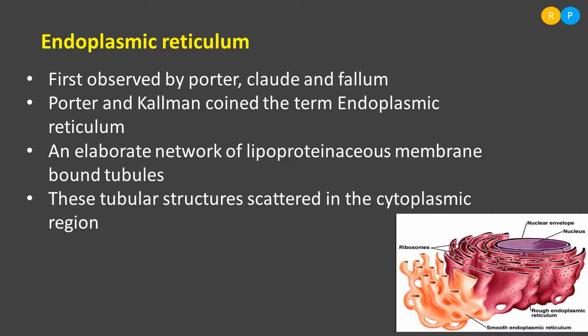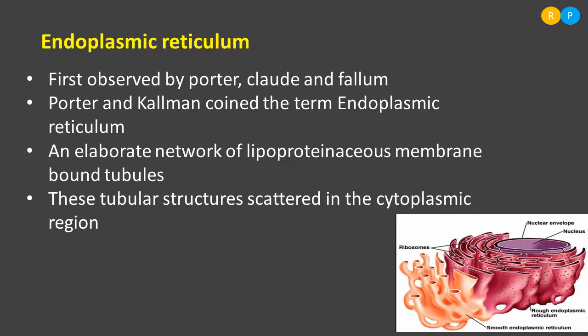So if you see the meristematic cell under the electron microscope, you can find the huge network of endoplasmic reticulum. It extends from the nuclear membrane to the primary wall. So such a huge network can be seen in the meristematic cell.